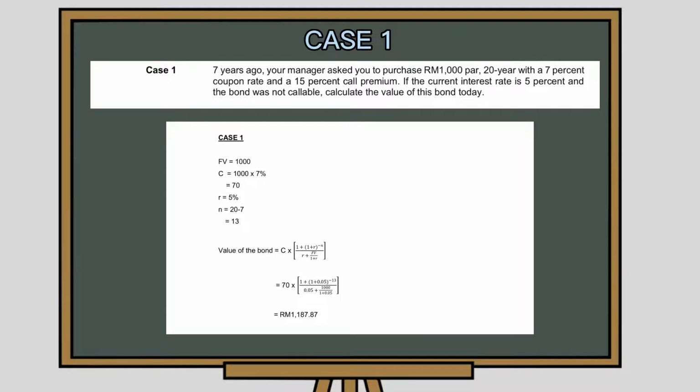bought the bond 7 years ago. So the end is 20 years minus 7 years.